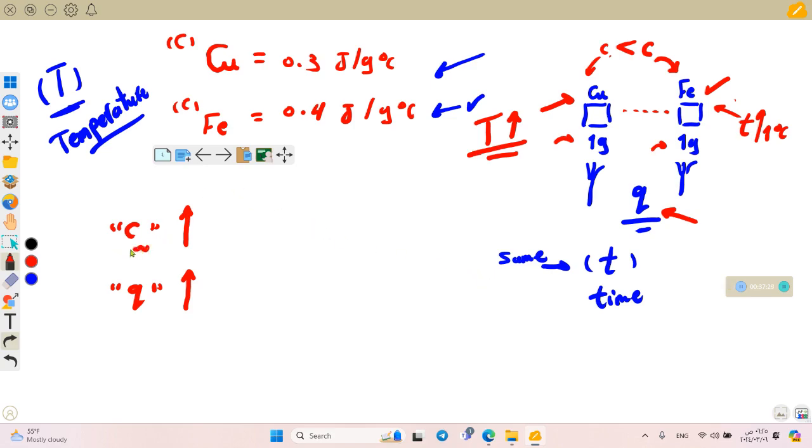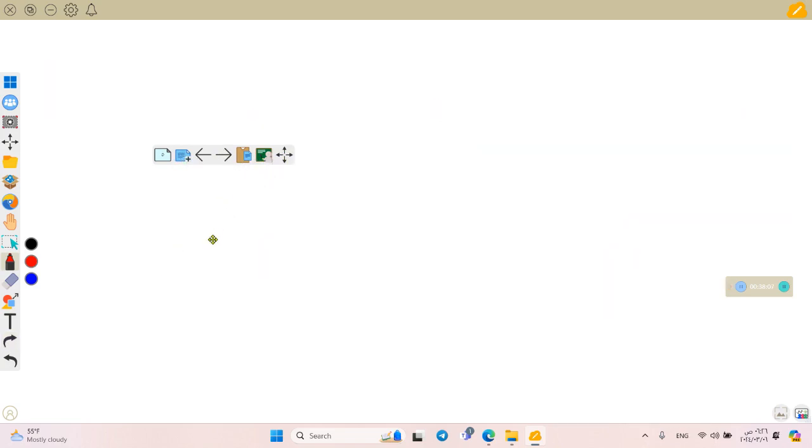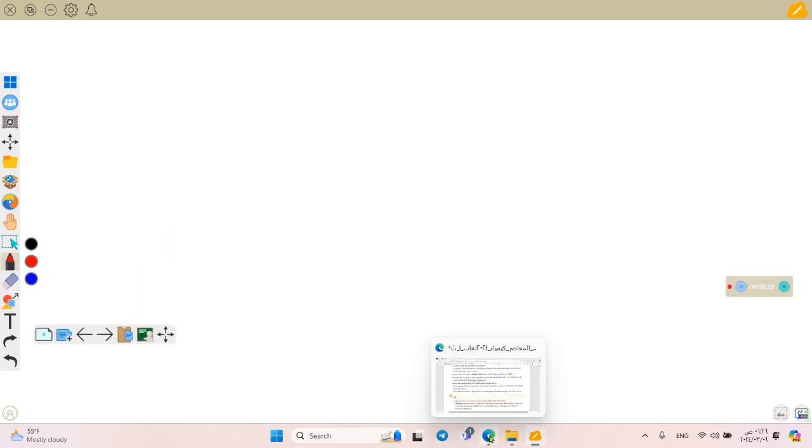So as the specific heat increases, the quantity of heat required to increase the temperature 1 Celsius degree increases, and also the time increases. That's why if we're comparing two substances, the one with the lower specific heat needs a lower quantity of heat, so its temperature rises faster. The lower specific heat raises its temperature faster. So the copper here will get a higher temperature in a shorter time. I hope you understood this part because it's very important, and there are a lot of questions in exams about it.